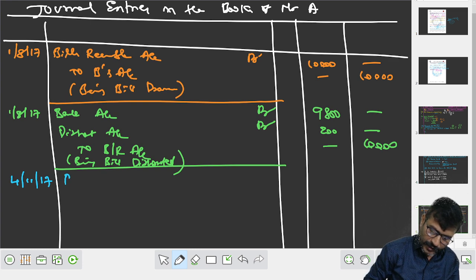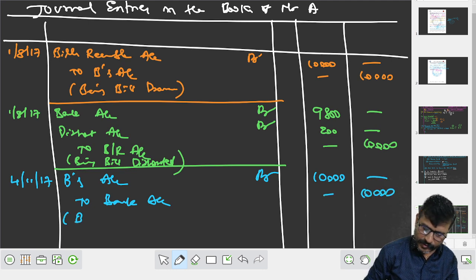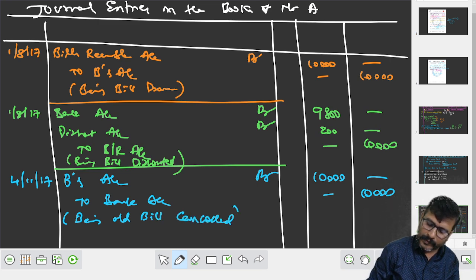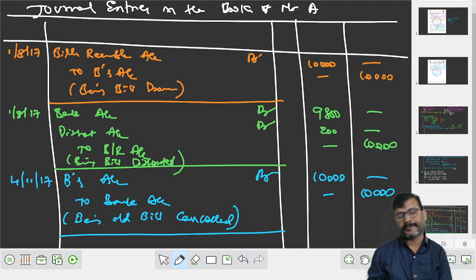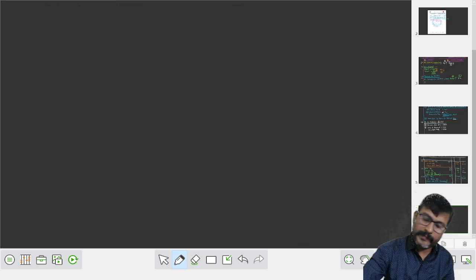डेटर. हू इज डेटर? B's account debit to bank account, 10,000 dash 10,000, being old bill cancelled. Cancel तो हुआ. Here we should not write to BR because it is a discounted bill.